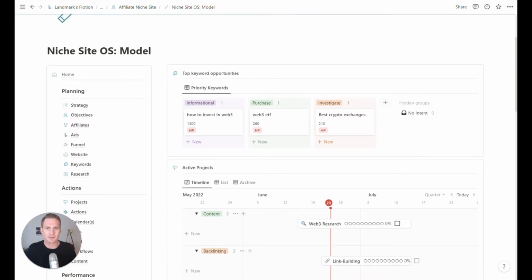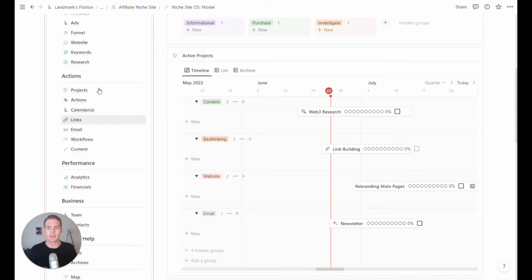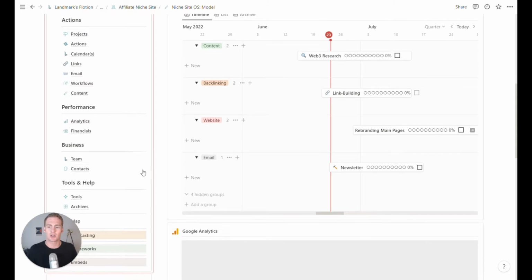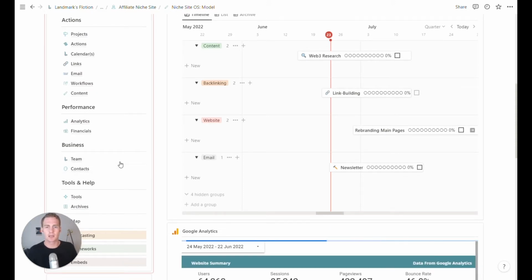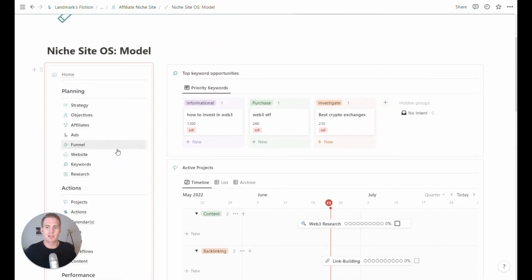Now we can start talking about what's in this particular model. The main sections are similar across most of Landmark's models. We have a planning section. We have our actions and things that need to get done. We have a performance section. In this one, there's a business overview, company overview, just for team and contacts. And then there is a tools and help section. We're just going to go step by step through each of the workspaces and talk about how you might run your niche site in this setup.